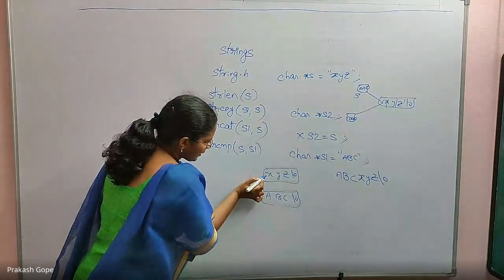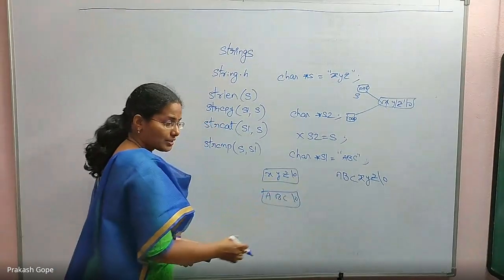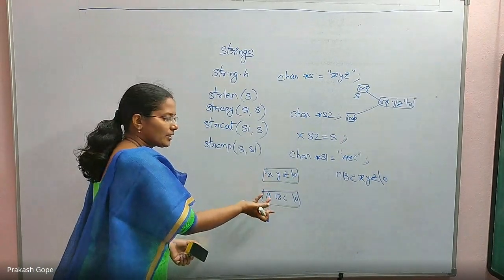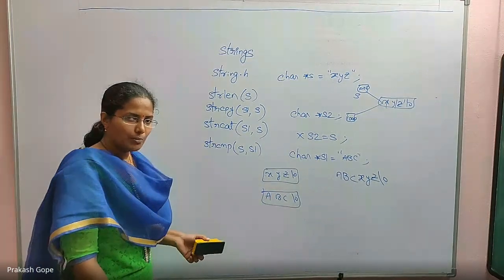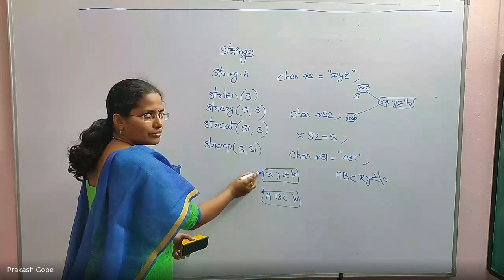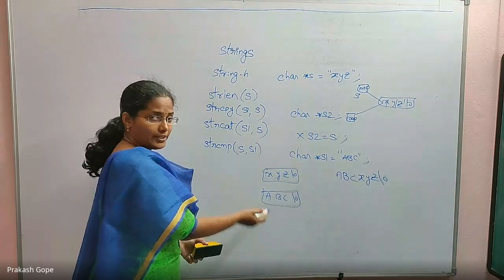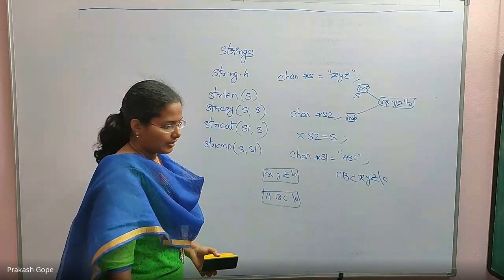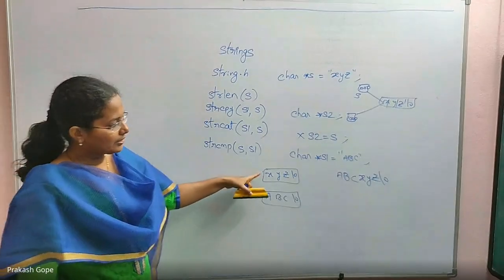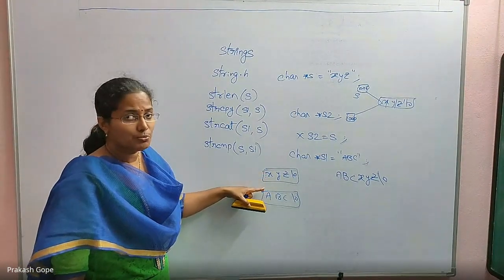String comparison does a character by character comparison: first to first, second to second, third to third. Wherever it finds the first mismatched character, here the very first character is mismatched, it will stop the comparison there and return the ASCII code difference of the mismatched characters. You know the ASCII codes: capital A is 65, small a is 97, and as per that you know the ASCII codes of other characters. So it gives the difference between the ASCII codes of the first mismatched characters.